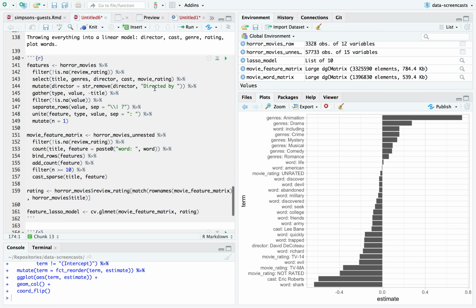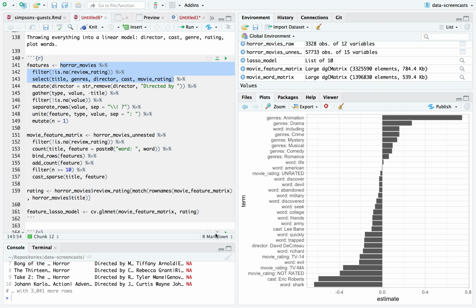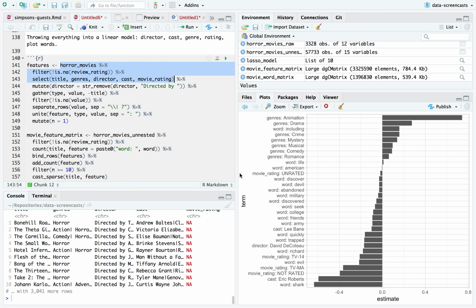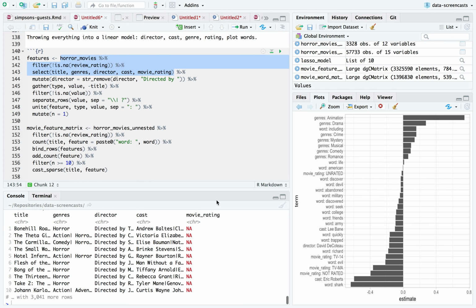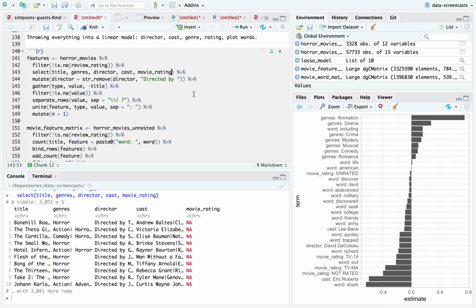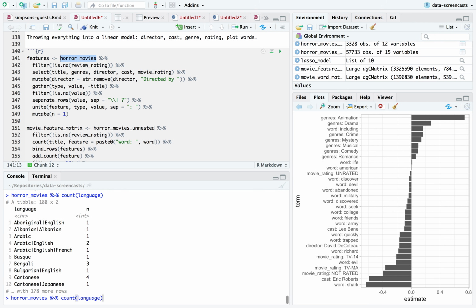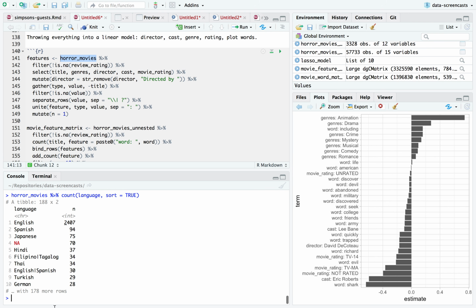It hit me there are other things we can add. And something I like about this kind of flexible feature approach is that we can keep adding terms. One is language. And the languages are also separated by these pipes, which means they will get parsed properly. So I'm going to add that, and the rare ones, the ones that appear in fewer than 10, are going to be filtered out.